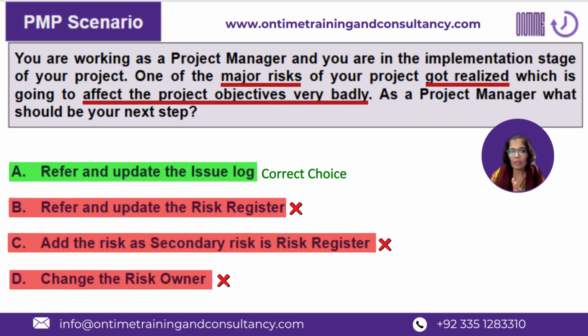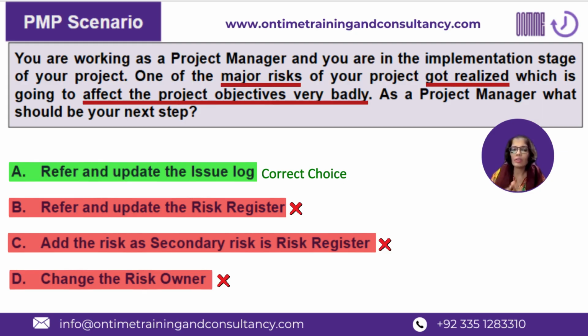Maybe the risk owner has done the due diligence, has done the necessary steps as per the response plan or as per the agreed upon strategy, but maybe it didn't work out, or maybe the scenarios were not in favor of the project team or the project overall, or there can be any situation which is not mentioned in the question or the scenario. So we cannot really assume that just because a risk has been identified, all the fault belongs to the risk owner.